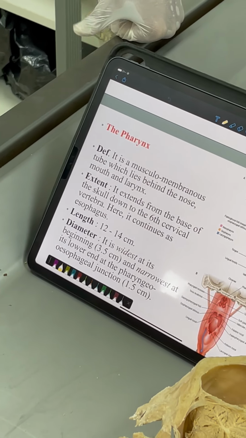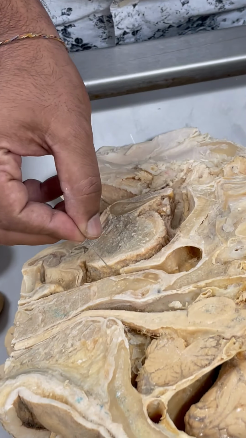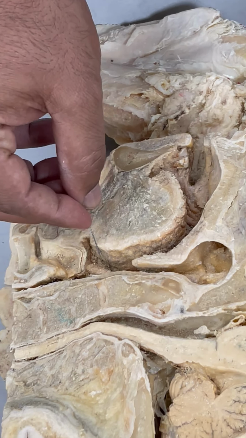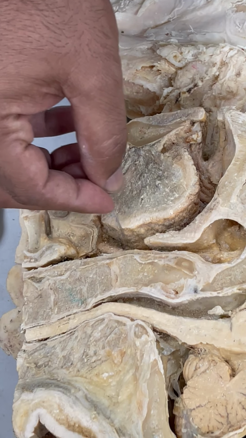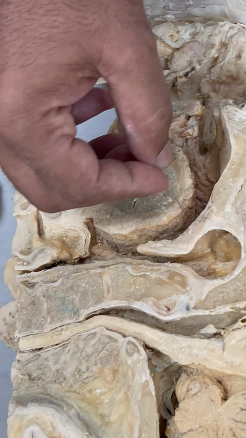So where is it present? It is present behind the mouth. This is the vertebra. And what is this? This is the tongue. This is the pharynx. This pharynx is the cavity.